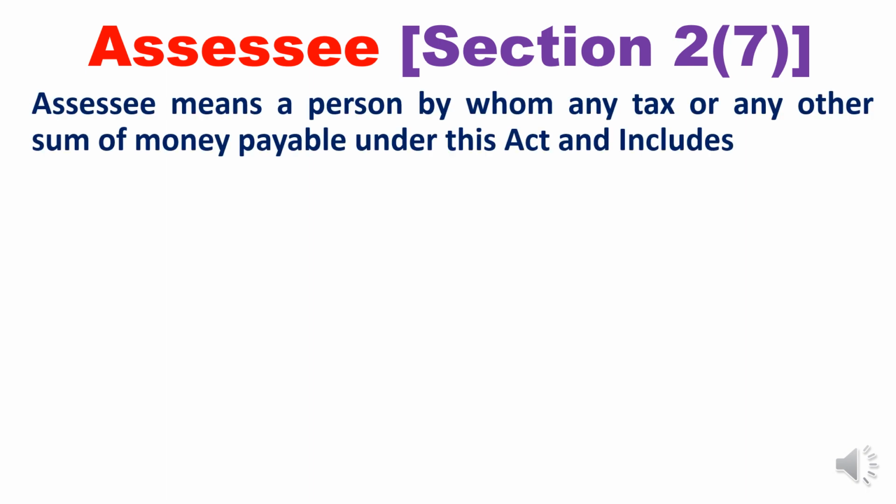Assessee. This is a very important concept as per section 2 subsection 7 of the Income Tax Act 1961. What do you mean by assessee?